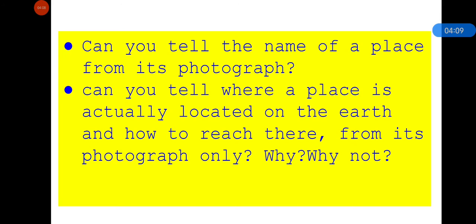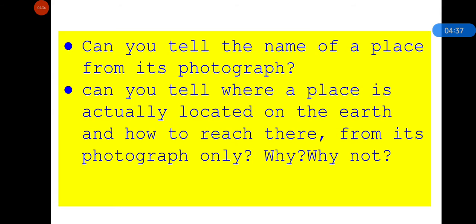So there are different colors for different places or different physical features of the earth in a map. Similarly, we can also know the direction of the place and we can know the distance of the place with the help of a map. So such things are called elements of a map,